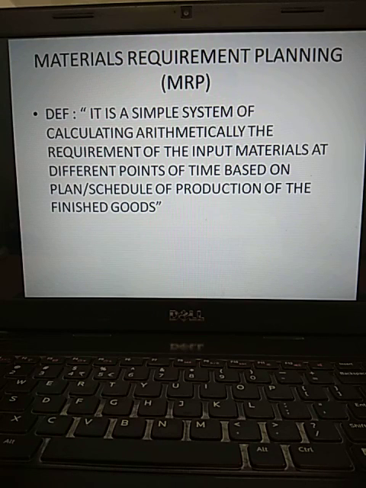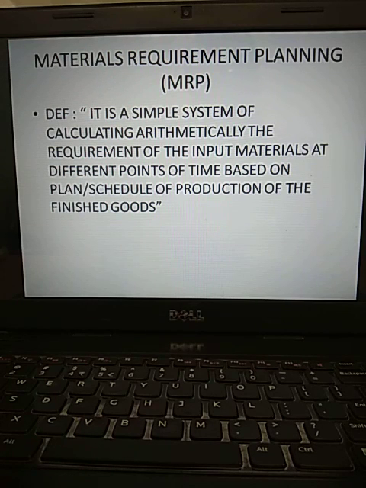So what does it say? It is a simple system of calculating arithmetically the requirement of the input materials at different points of time, based on the planned schedule of production of the finished goods. Here the word is arithmetically, generally meaning you are going to express something in terms of numbers. Let us take the manufacturing of a fan.